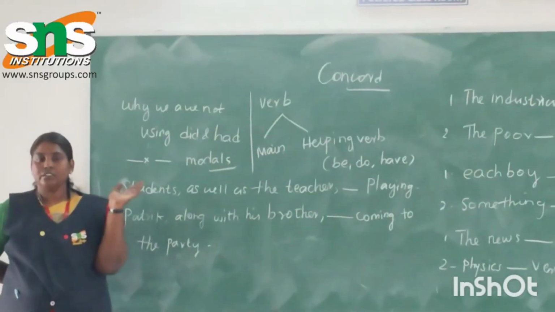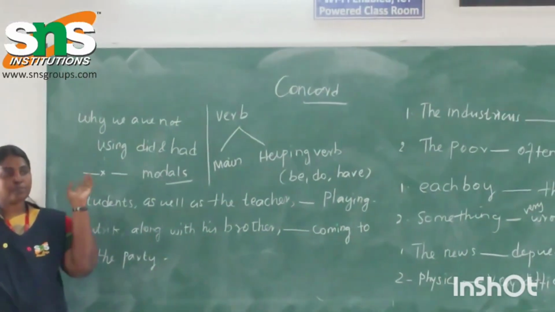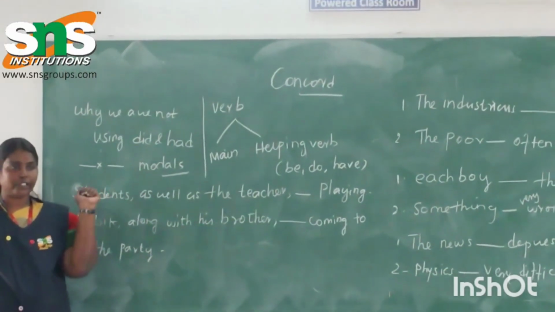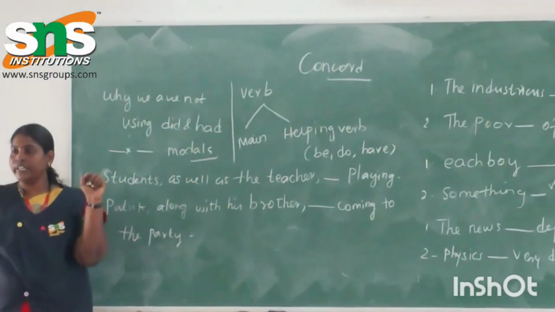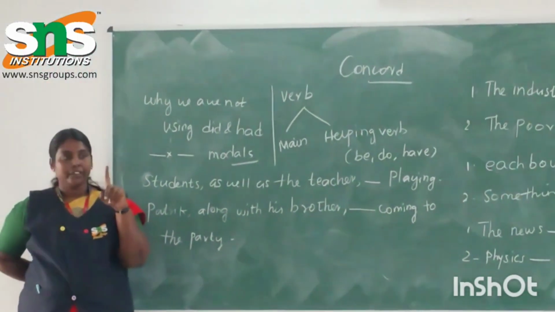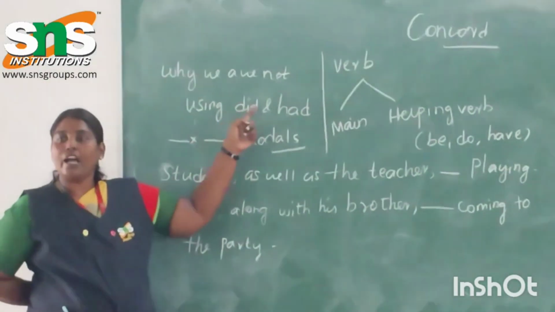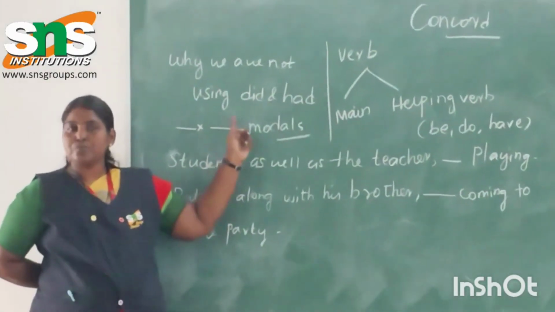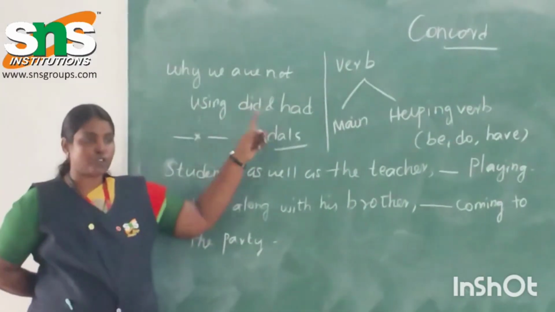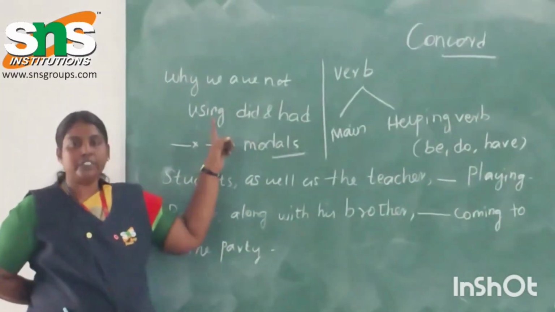With what we have seen: subject, verb, agreement or concord. How many rules have we seen yesterday? 5 rules. Okay. Then I ask you one question. Why are we not using did and had in subject, verb, agreement? Especially in this topic, why are we avoiding this?